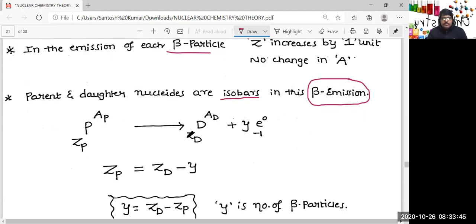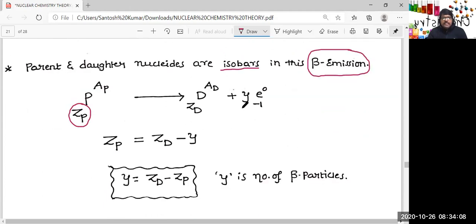So here, very clear, this is the parent nuclide and this is the daughter nuclide, and y number of beta particles are emitted. I told you mass number is not affected, and the atomic number or charge, if you take, Zp is equal to Zd minus y. Our intention is finding y, where y is the number of beta particles, and y is equal to Zd minus Zp. So what is Zd here? Charge of the daughter nuclide, and Zp is the charge of the parent nuclide. And this is a very simple case.